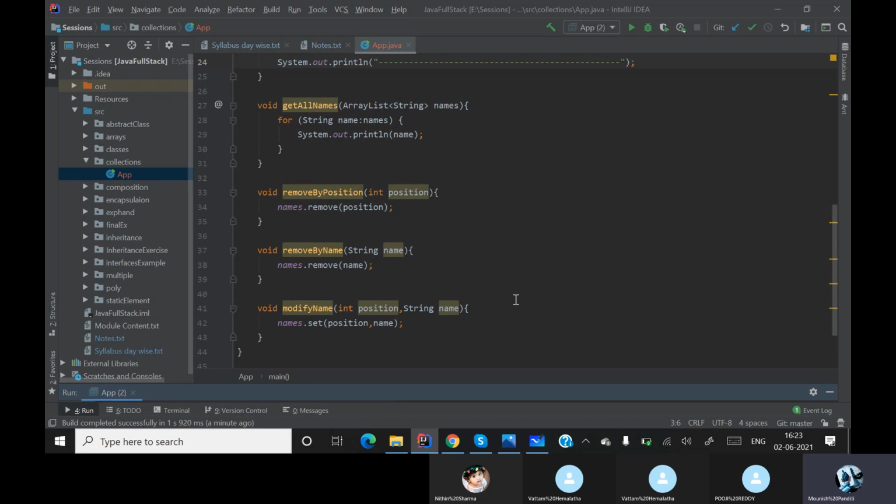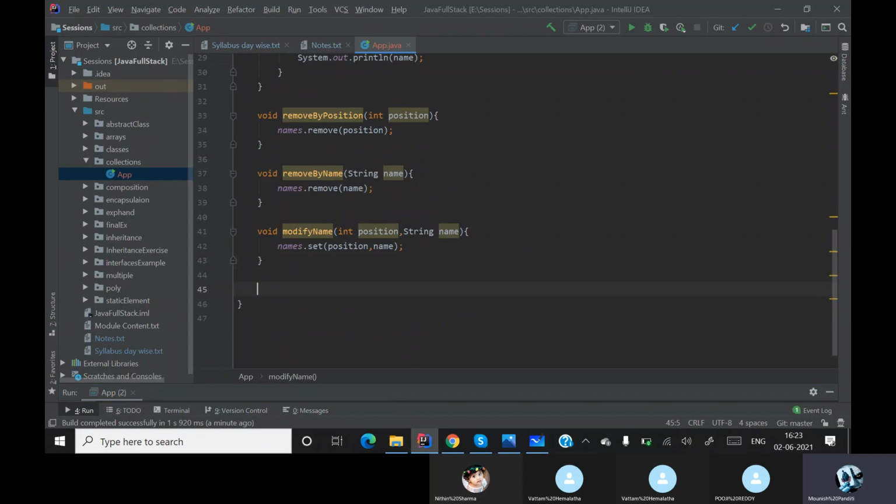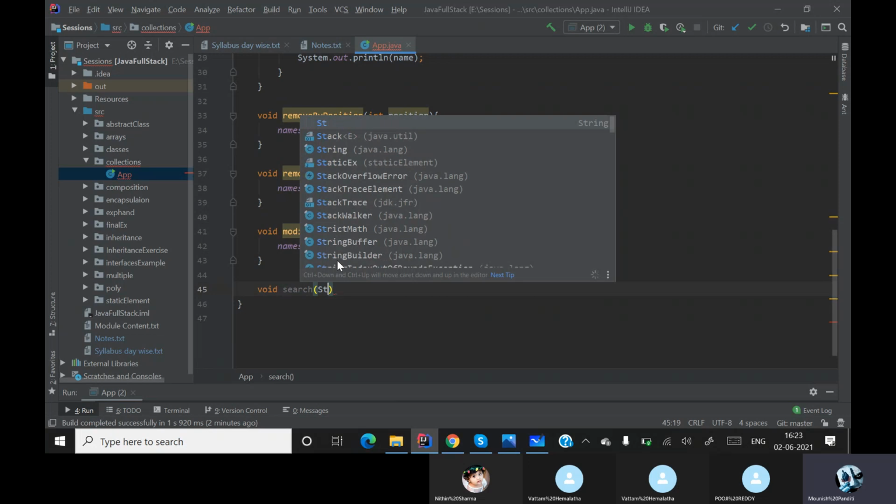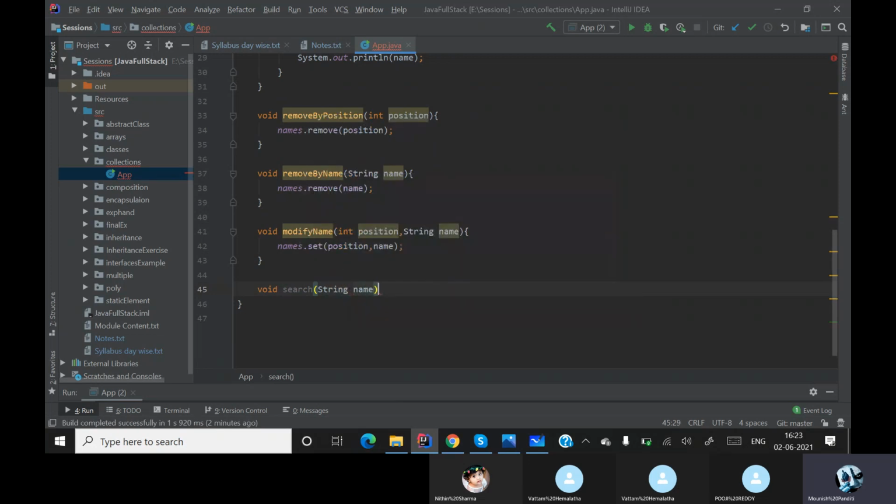In 2000 members, if I want to search one person, how do I search it? So we need search also, right? So for searching, how do we do it? For that purpose, we'll create a method called search, where the search method has to basically take a string and then it should do what? Now the question is, what should it do?